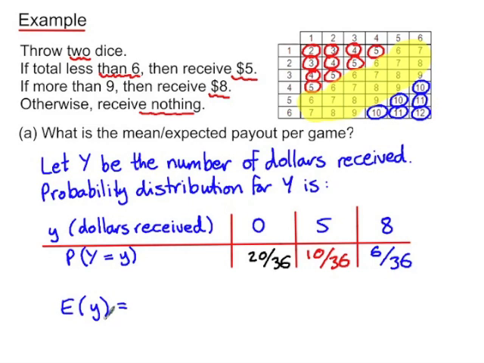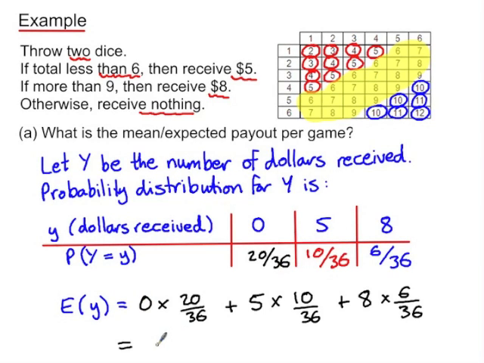Now to work out the expected value of y, which remember is the long-term mean after numerous throws of the dice, we multiply each y value by its probability. And because this is a money scenario, we round to 2 decimal places. So our expected value of y is $2.72. Now remember, we're not going to receive $2.72 in any particular game, because in any particular game we're receiving 0, 8 or 5. But if we play a large number of games, we expect that the mean payout will be $2.72.